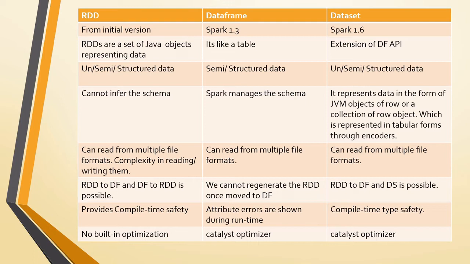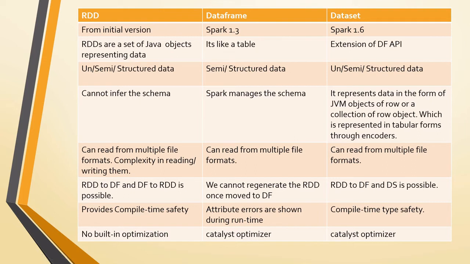From the initial version of Spark, like the 1.0 version, RDD was the first one which got released along with the first release of Spark, and then data frames were introduced in the Spark 1.3 release, and data sets were introduced in the Spark 1.6 release. Second one is